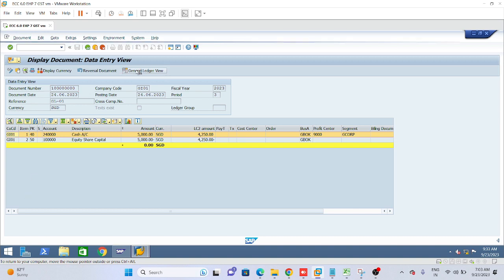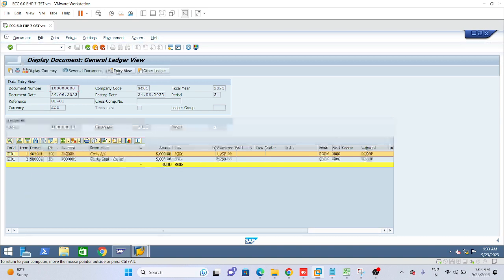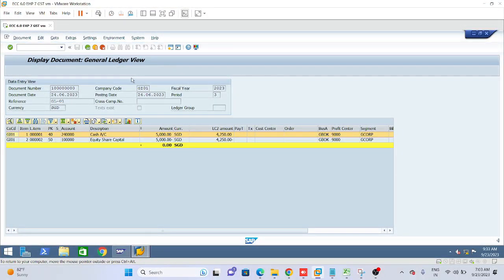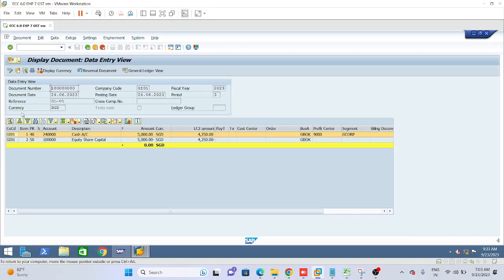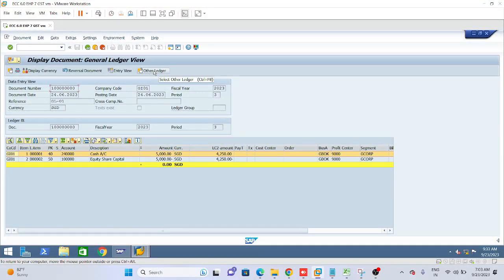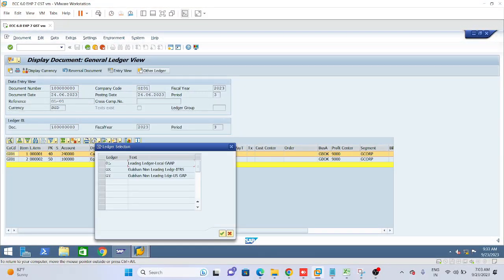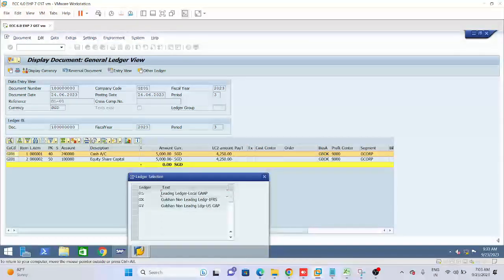In entry view we don't have the other ledgers view. Entry view means only the parameters the business user has given will be visible, nothing else. Not even a single ledger view detail is there. When I click on the general ledger view, we have this other ledgers option also, so we can see this GL document as per any ledger, as per the leading ledger.